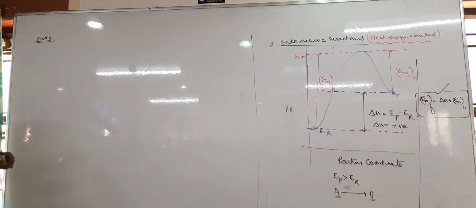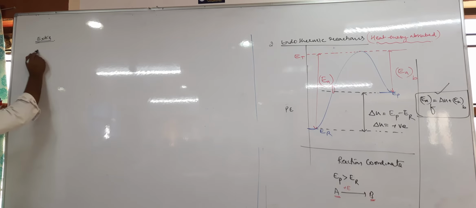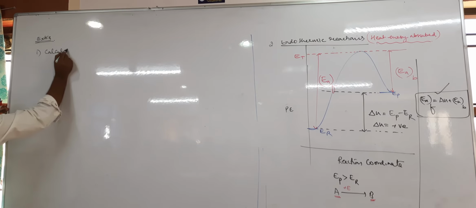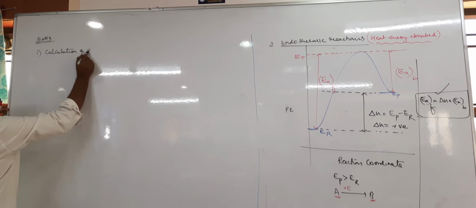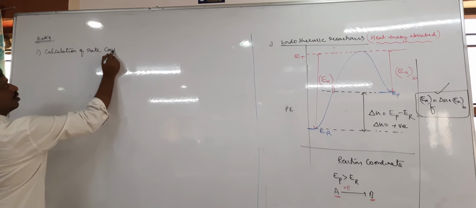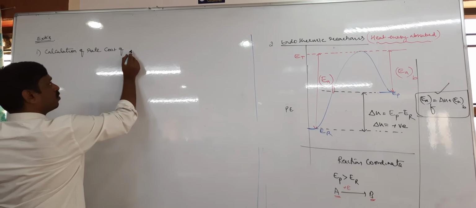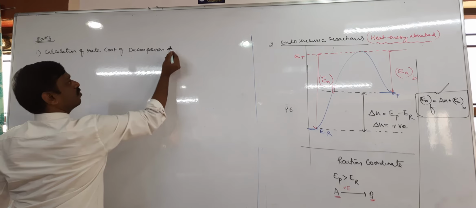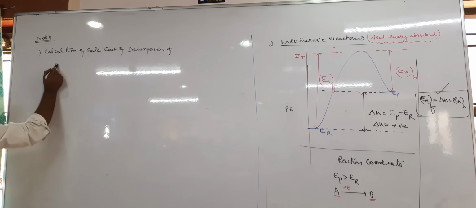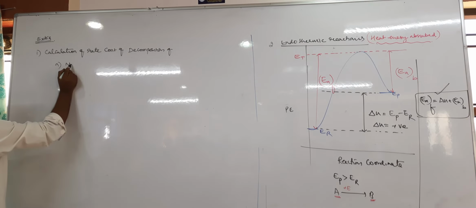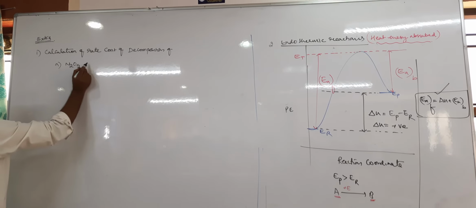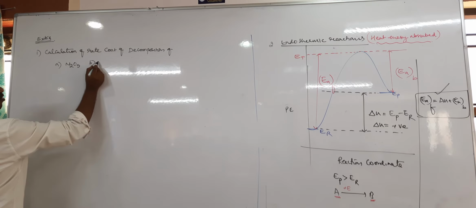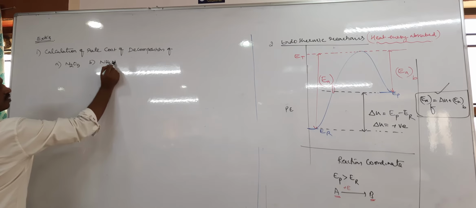Okay, so take one or two important points. Actually it is not in the NCERT, but remember. One, calculation of the rate constant of decomposition of A, N2O5, and B, decomposition of ammonium nitrite.